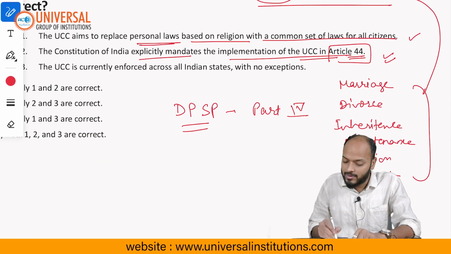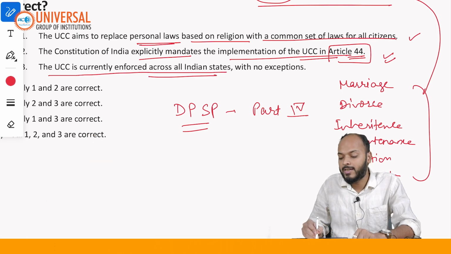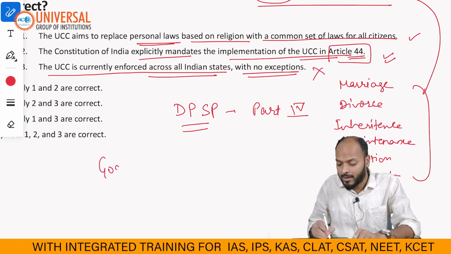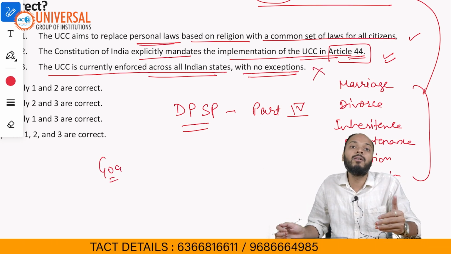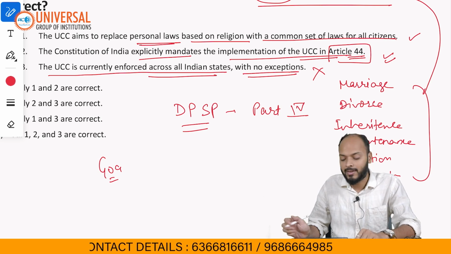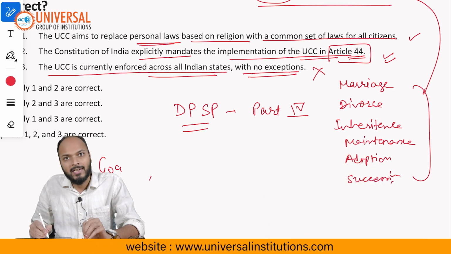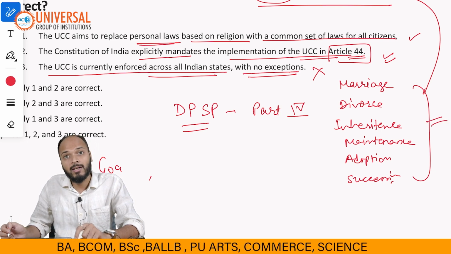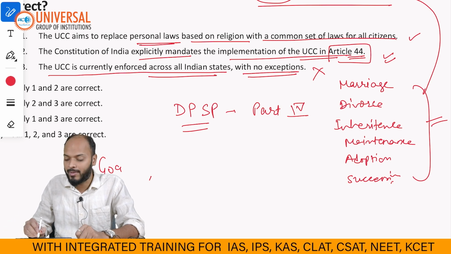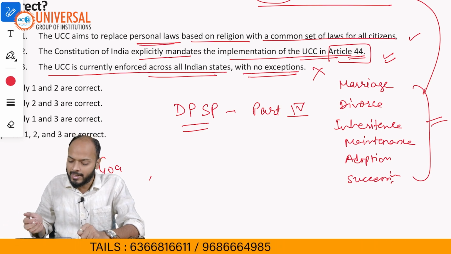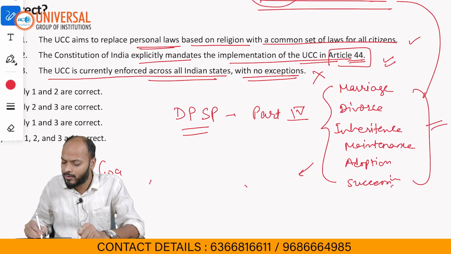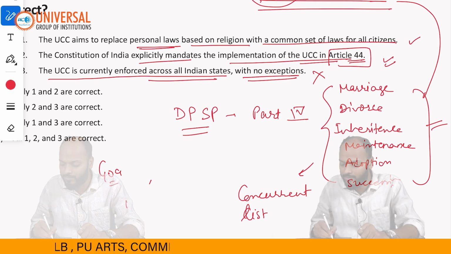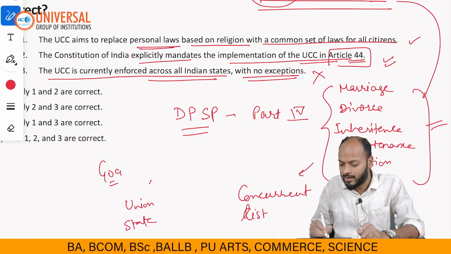And the third statement is, UCC is currently enforced across all Indian states with no exception. This statement is incorrect. Barring Goa, which has a Portuguese law implemented before independence itself, no other state in India has uniformity with respect to these matters. Uttarakhand will become the first state after independence to implement UCC in India. As you all must be knowing, these subjects also come under the concurrent list in the 7th Schedule. We have 3 lists in the 7th Schedule: union list, state list, and concurrent list.